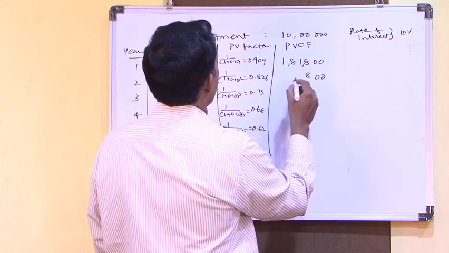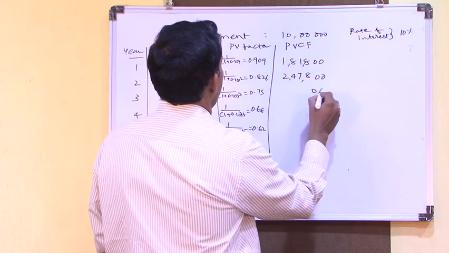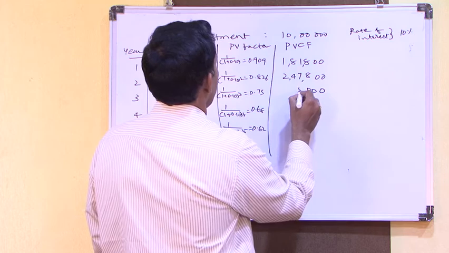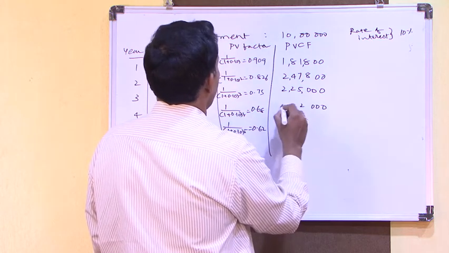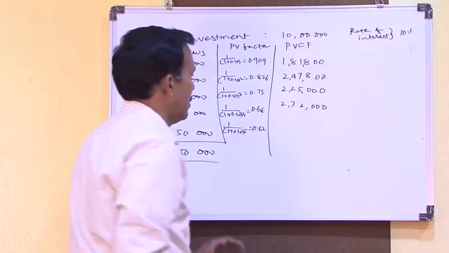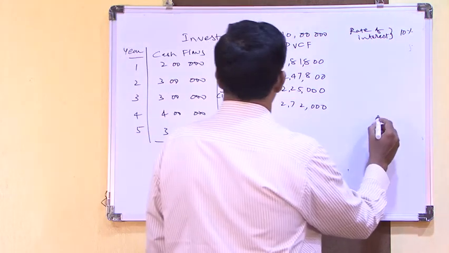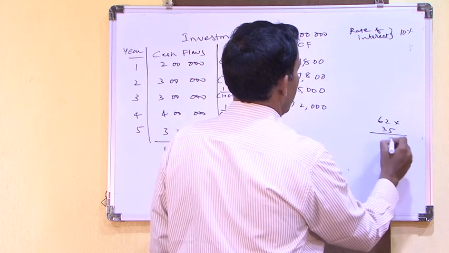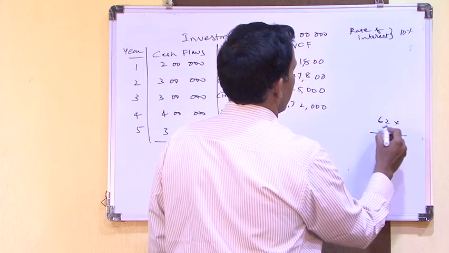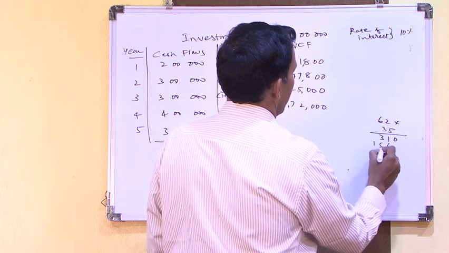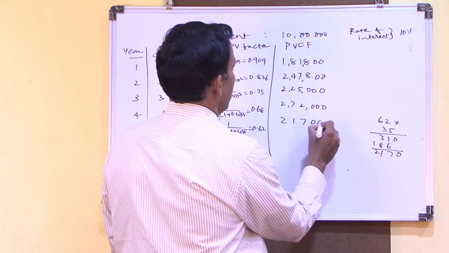So we need to multiply each value, then 62 into 35, 21700.